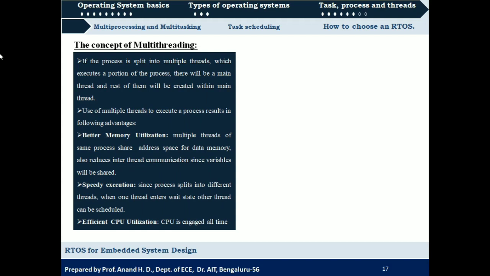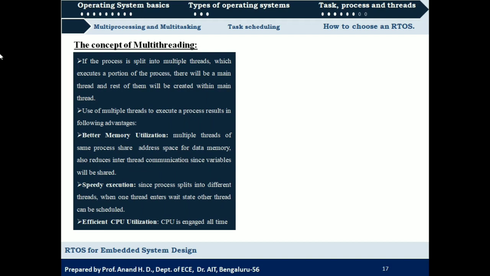So what are the advantages of multi-threading? First is better memory utilization. Multiple threads of the same process share the same address space for the data memory. Yes, the data memory and also code memory will be the same for all the threads. In this way we can achieve better memory utilization. Next is speedy execution.